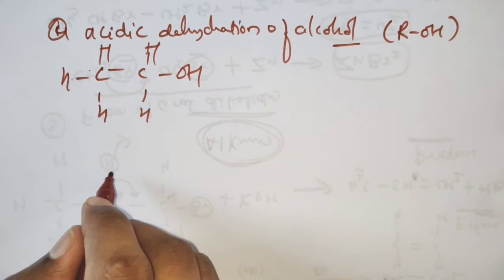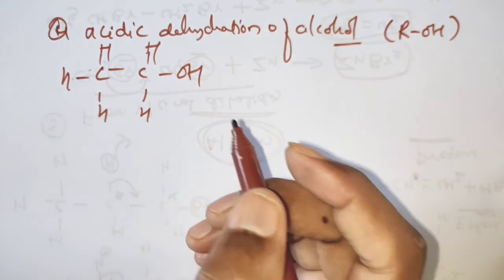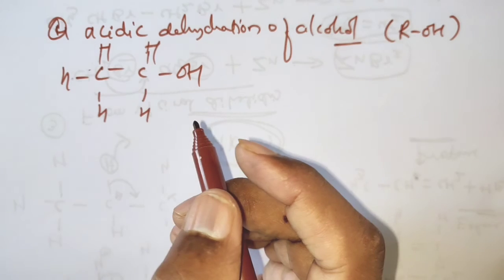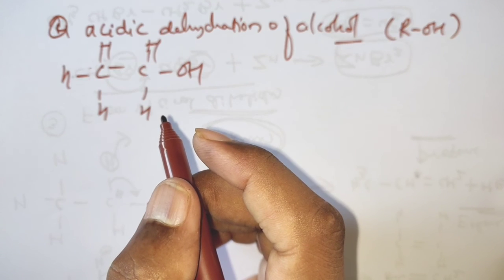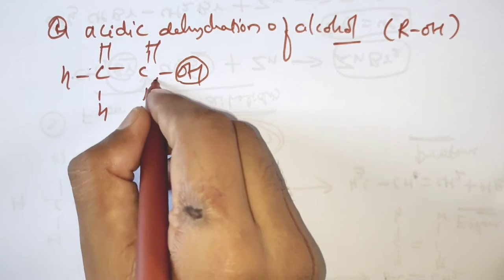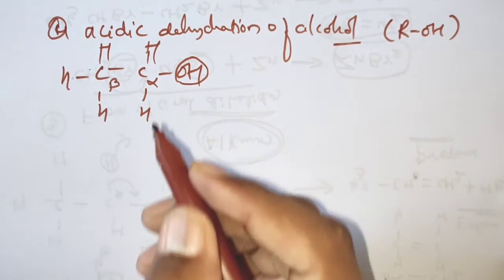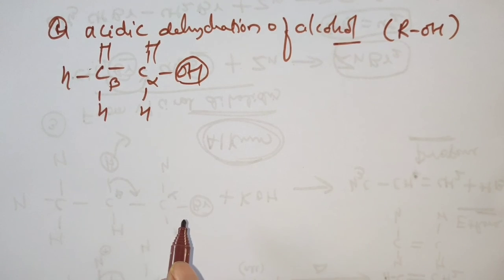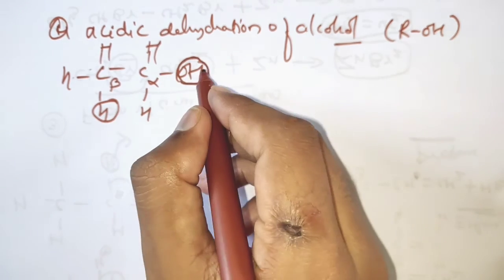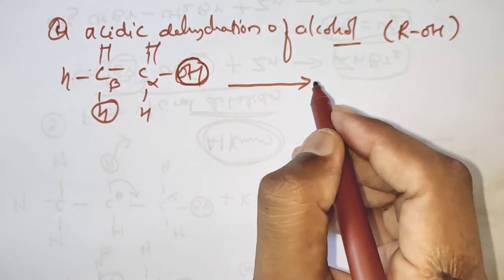What is going to happen, children? Same as in the previous reaction we discussed, the dehydrohalogenation, the preparation of alkenes from alkyl halides. There also we wrote that the functional group attached carbon is alpha and the next one is beta. Here the hydrogen from the beta and the OH from the alpha carbon will be released in presence of acid.